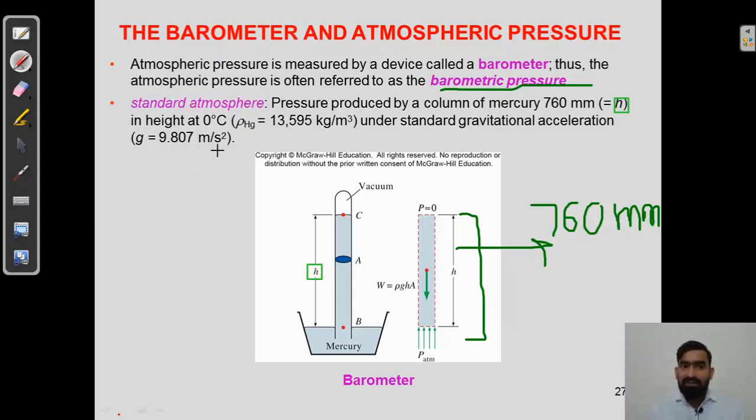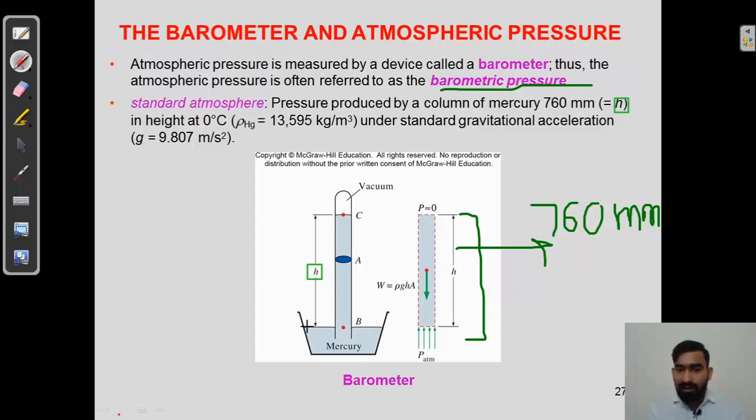In that case, what is the standard atmosphere? The pressure produced by a column of mercury of 760 mm height, given by rho g h, which you will see in fluid mechanics and fluid machinery.